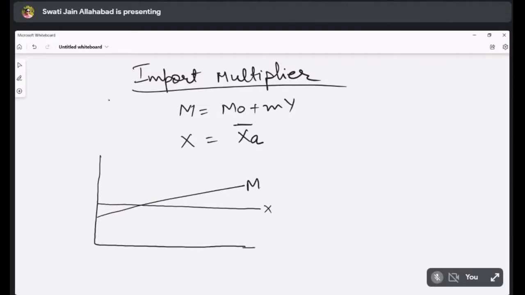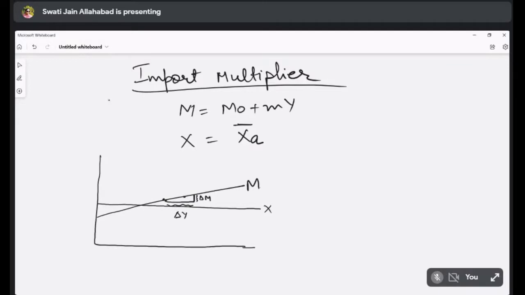Now try to see one thing. Suppose that we move from this point to this point. What happens is that we move from one point to another on the import function. So you can see that this is the change in income and this is the change in imports.